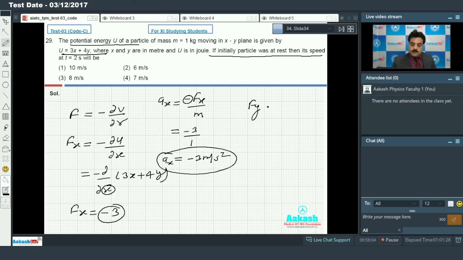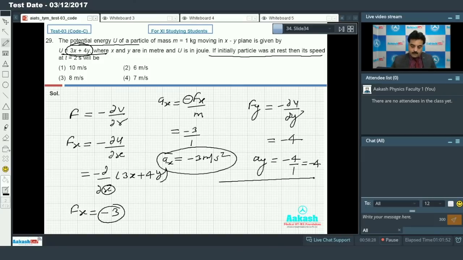Similarly, along y we'll take dabber U over dabber y. When you take the partial differentiation once again, we'll get minus 4. So the acceleration along the y-axis is minus 4 upon 1, that is minus 4 meter per second square.